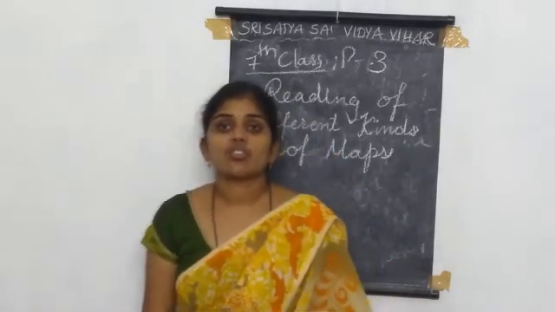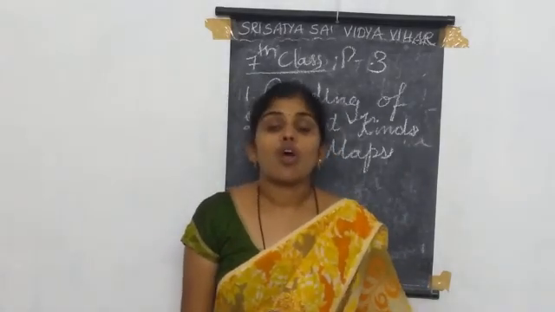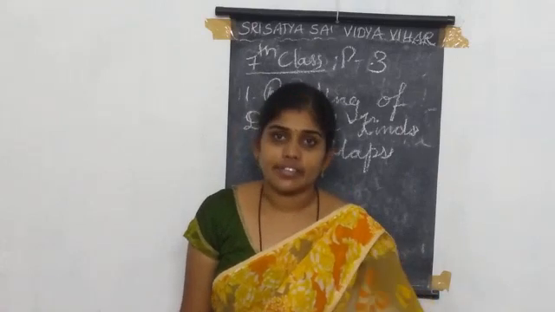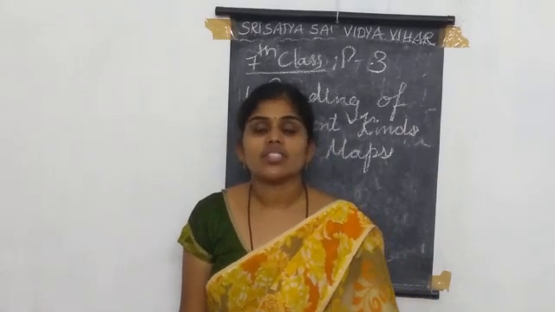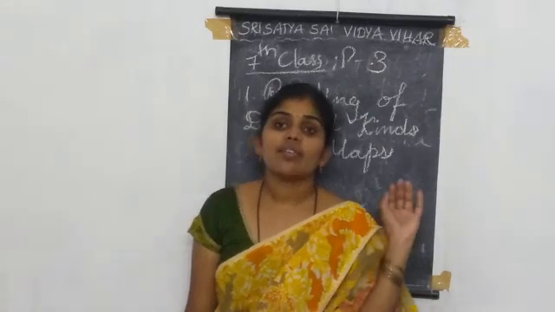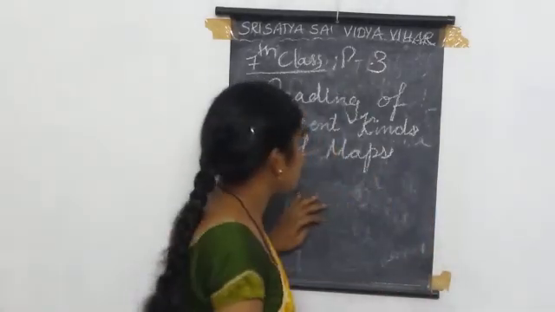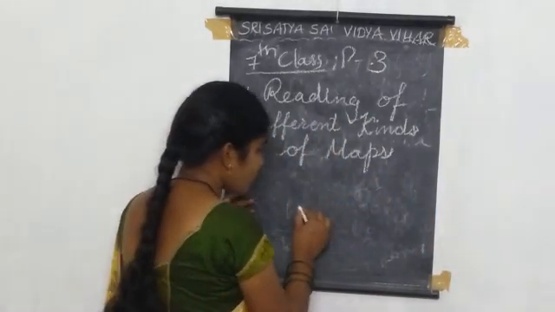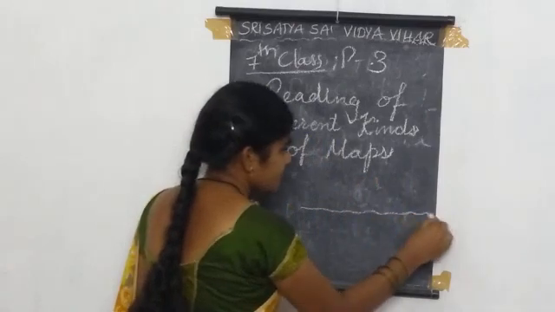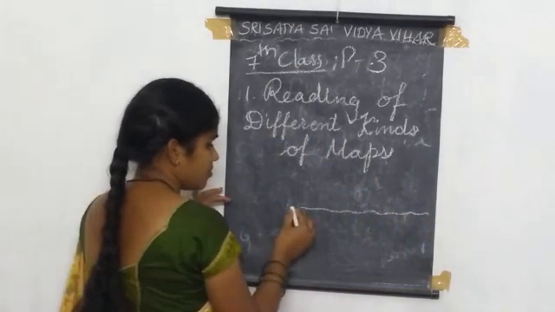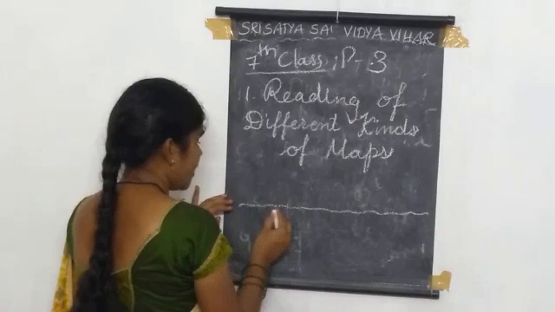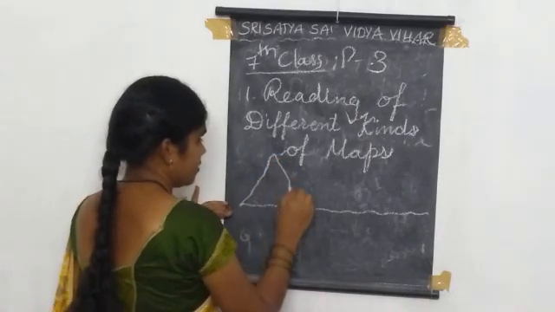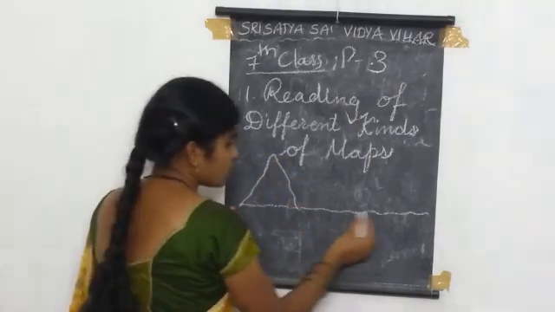So here there is a question: how is mean sea level calculated? If we take an ocean, this is the land, this is the hill, this is the ocean.